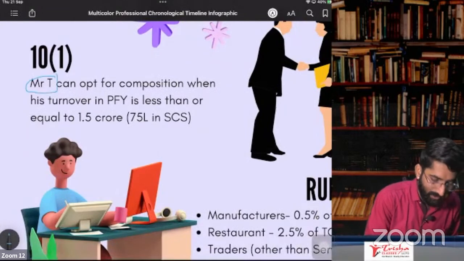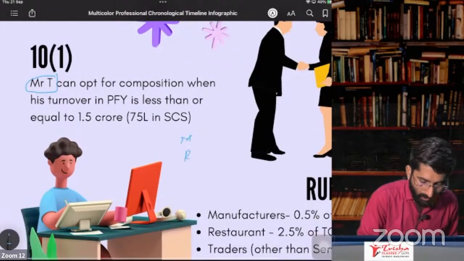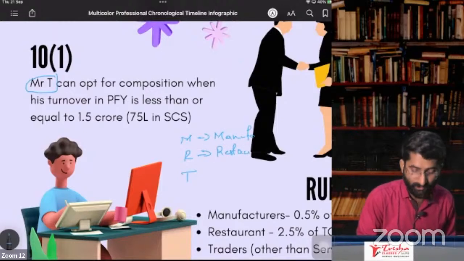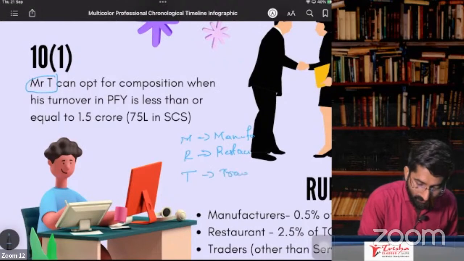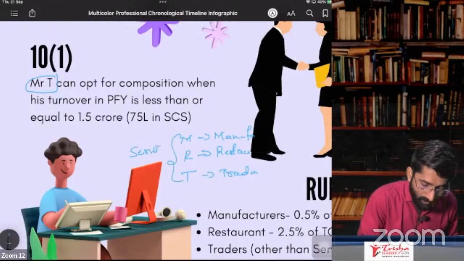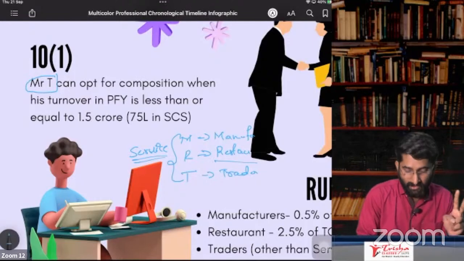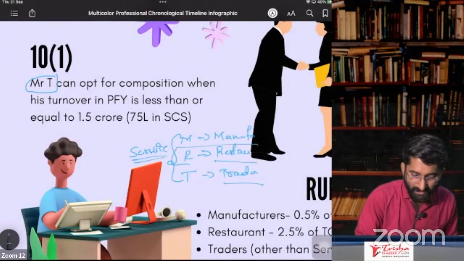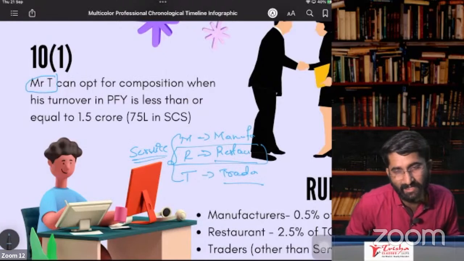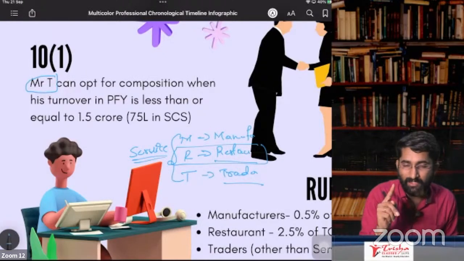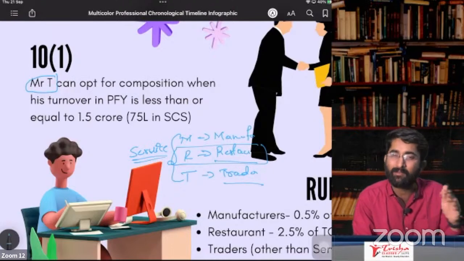Mr. T is eligible. So now who is Mr. T, sir? M-R-T. Mr. T: M for manufacturer, R for restaurant guys, and T for trader. But nowhere is a service provider included. Remember, nowhere is a service provider included. So manufacturer, restaurant owners, and the trader. Sir, you might say, sir, you said a restaurant is a service provider. Yes, this is an exception. Service providers are not eligible to take composition. We will discuss the exceptions later.